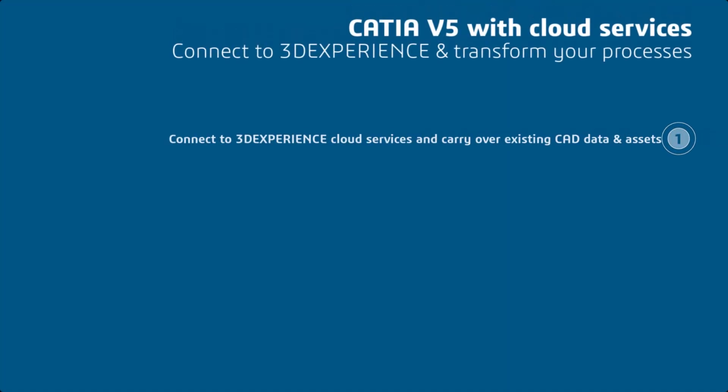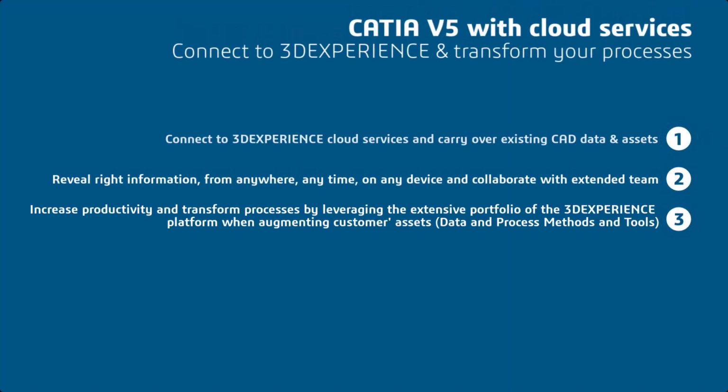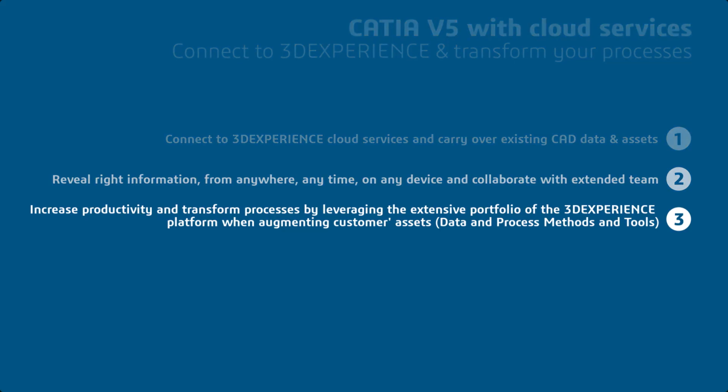When effective collaboration intersects with world-class engineering, it's a winning combination that empowers the existing CATIA user experience by extending CATIA V5 performance with the addition of new capabilities. V5 users can value the benefits of the 3DEXPERIENCE platform on the cloud and will appreciate the mobility, collaboration, and security it offers. It provides the opportunity to increase productivity by leveraging the extensive portfolio of capabilities available on the 3DEXPERIENCE platform when augmenting customers' assets, meaning data, and process methods and tools.